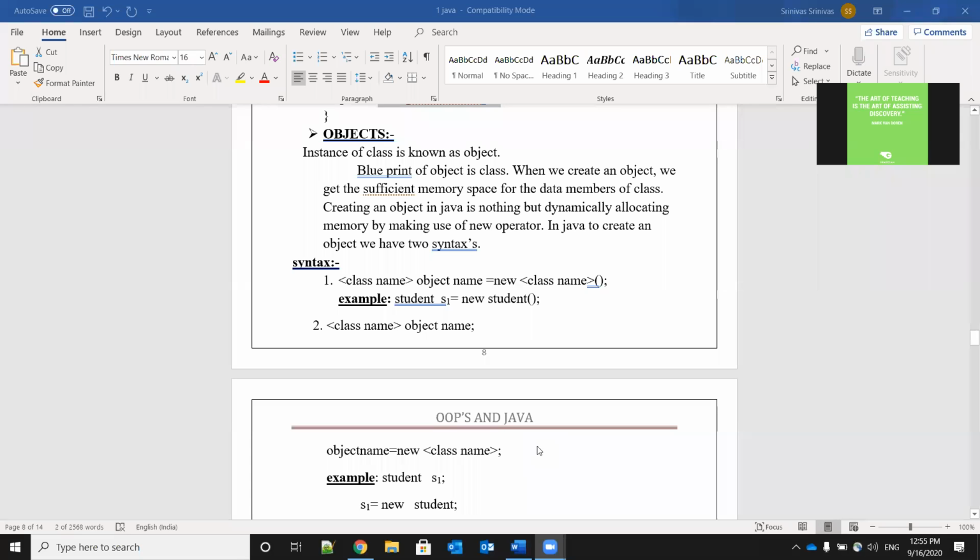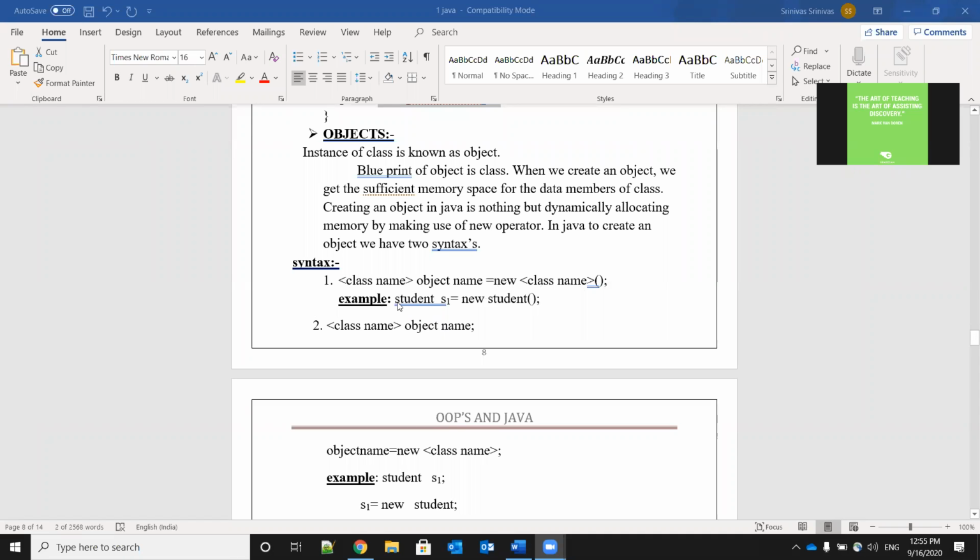In Java, to create an object, we have two syntaxes. We will see one by one here. First, we should write class name, space, object name is equal to new operator, space, class name. Again, we have to write the class name. Open the bracket, close the bracket, and semicolon. Mostly we are going to use this first method only to create the object.